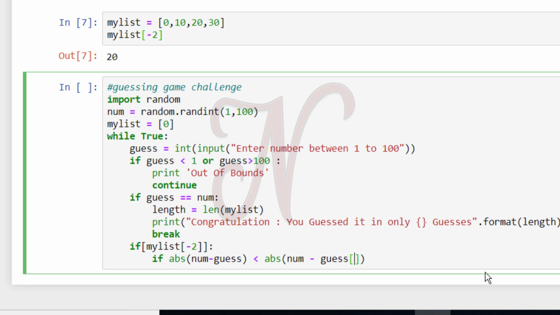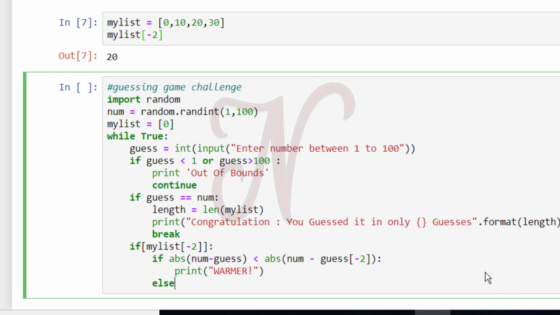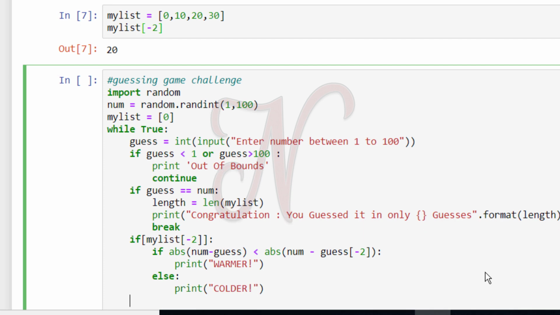Guess of -2 is your previous value. So if it is, then print warmer, otherwise print colder. So this is your next time iteration.